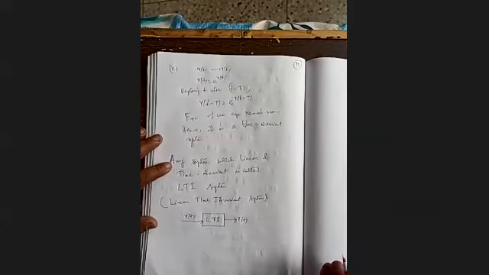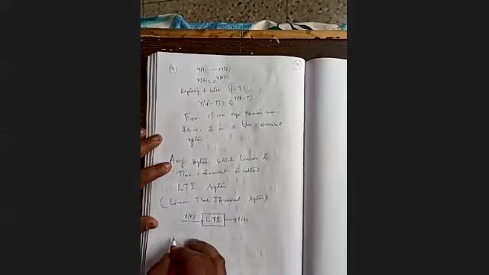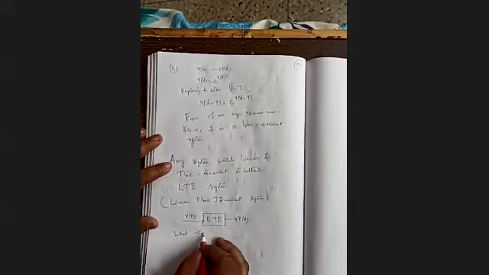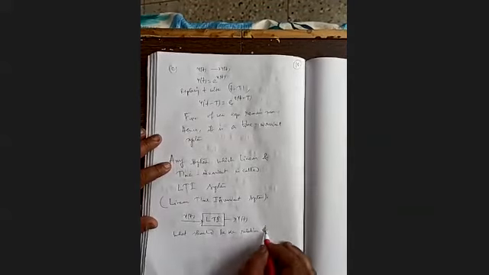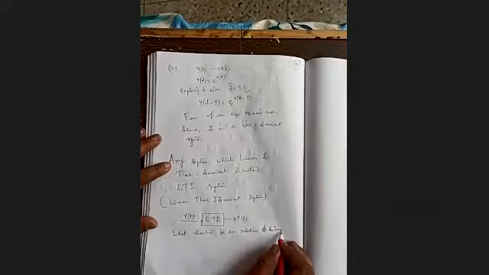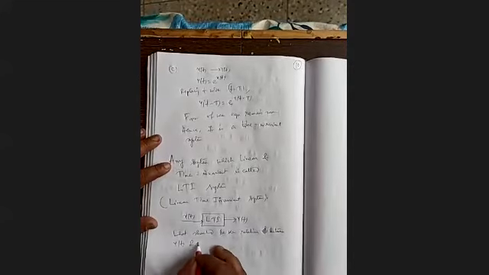Now, in an LTI system, what should be the relation between y(t) and x(t)? This particular thing we want to investigate now.